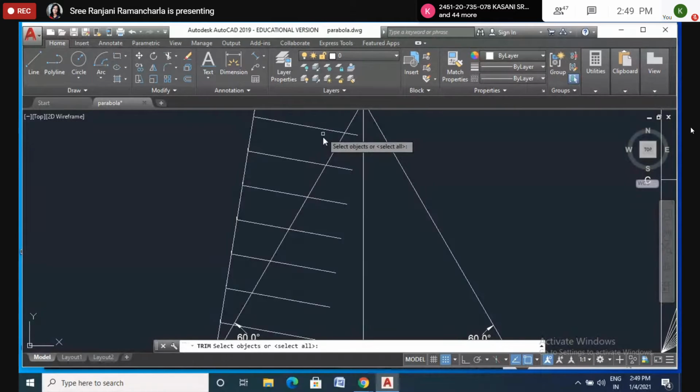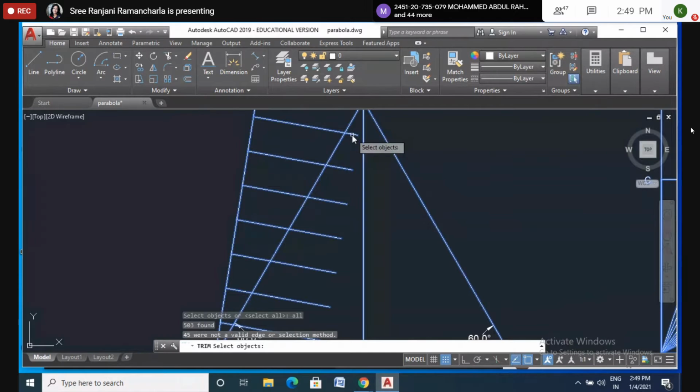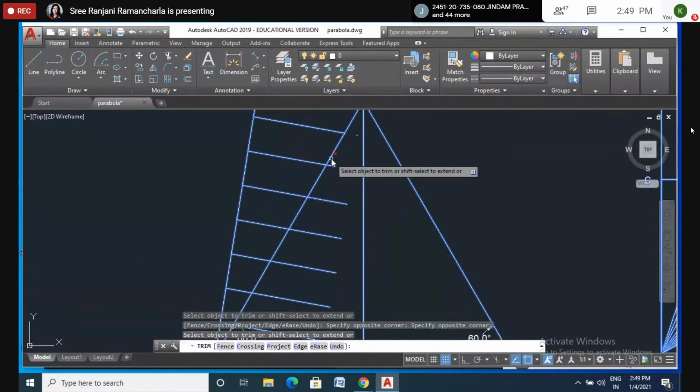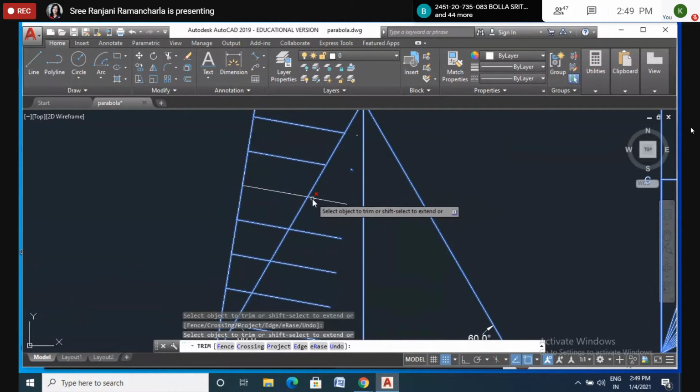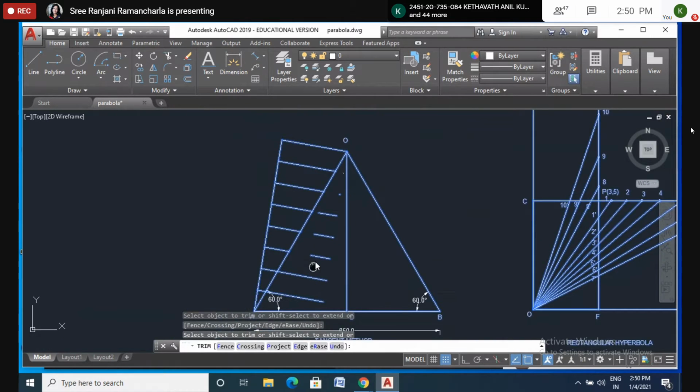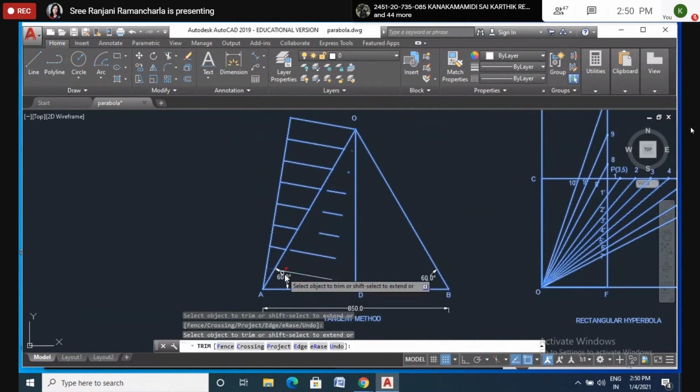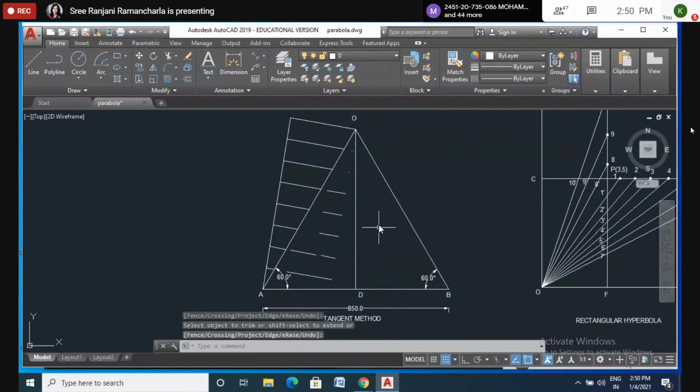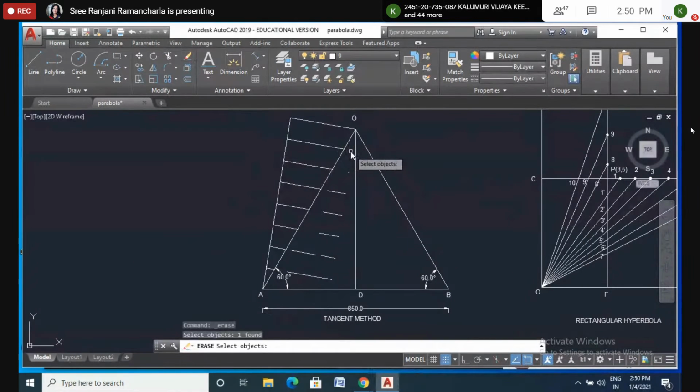Now I will trim the extra lines. The remaining I will remove using the erase command and remove these extra lines.